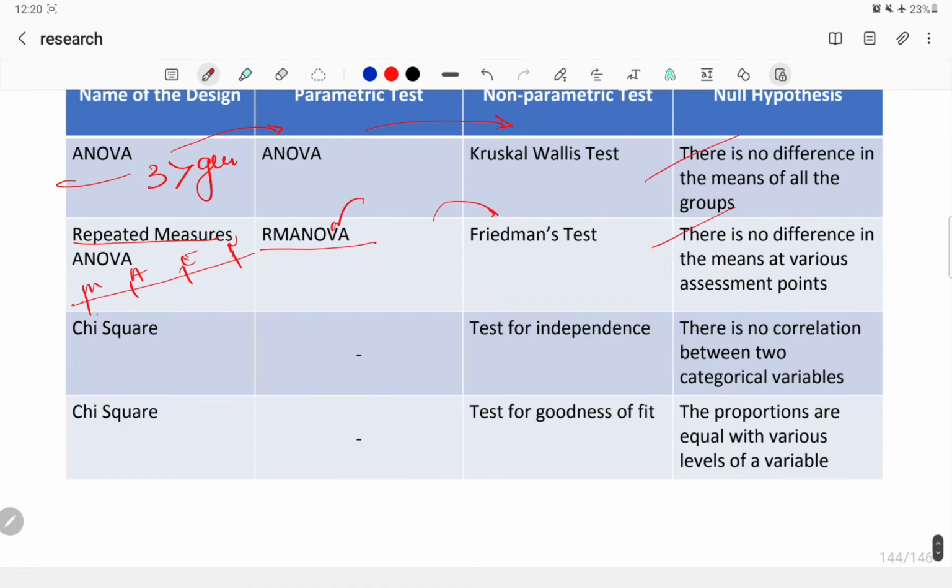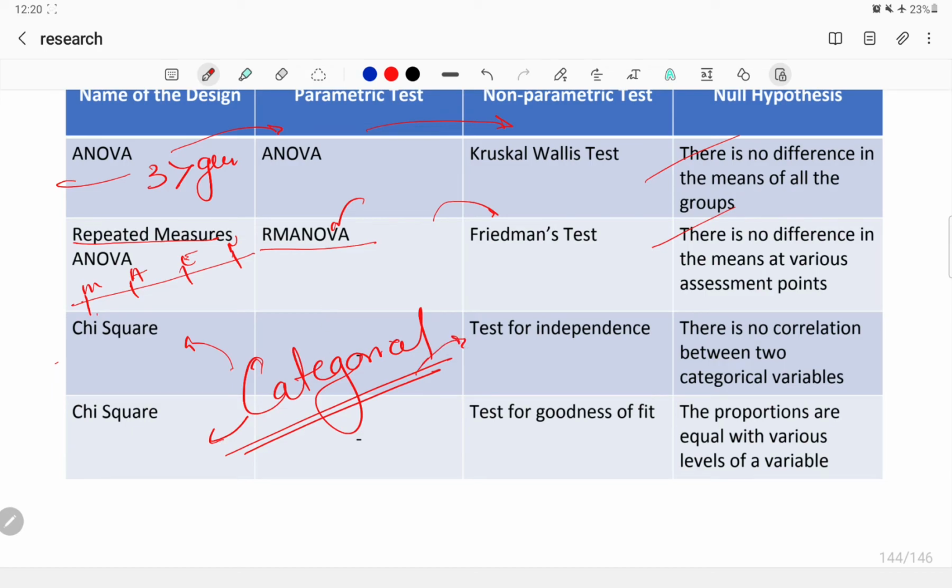Now this is the chi-square test, used for categorical variables. Categorical variables only have chi-square test, so there is no parametric test, just non-parametric. They have two: test for independence, where there are two variables, and test for goodness of fit, when there is one variable with different proportions, same as repeated measures, different proportions.